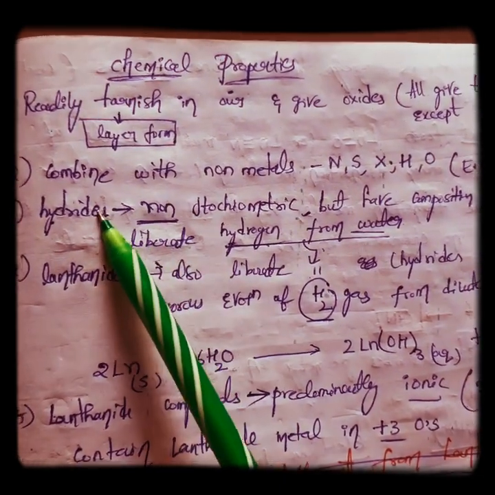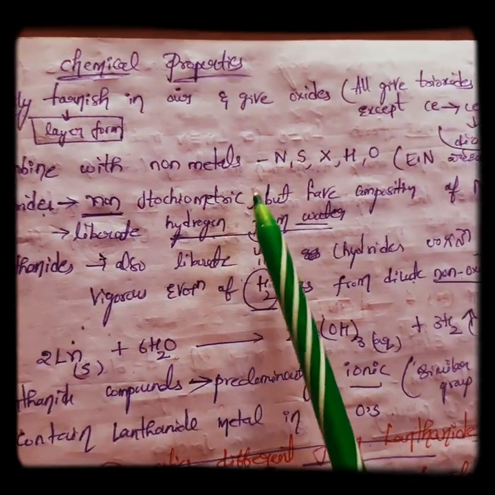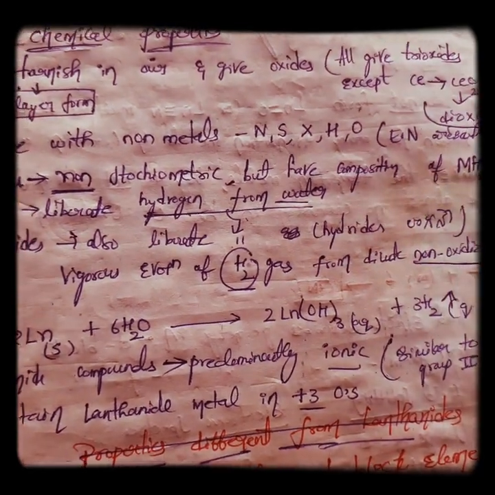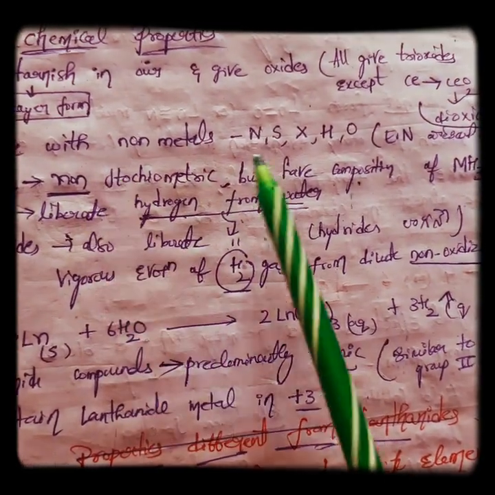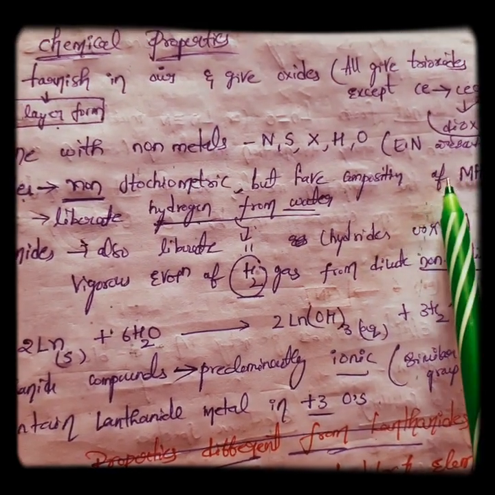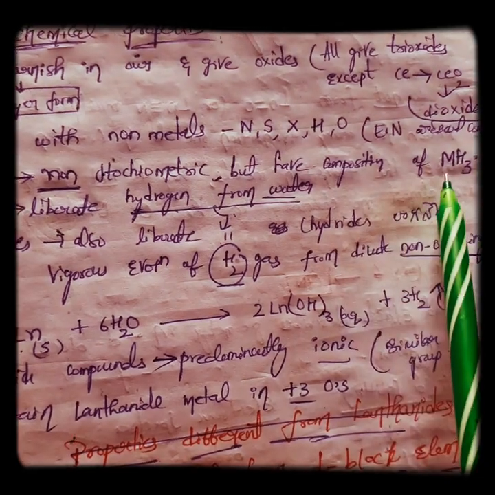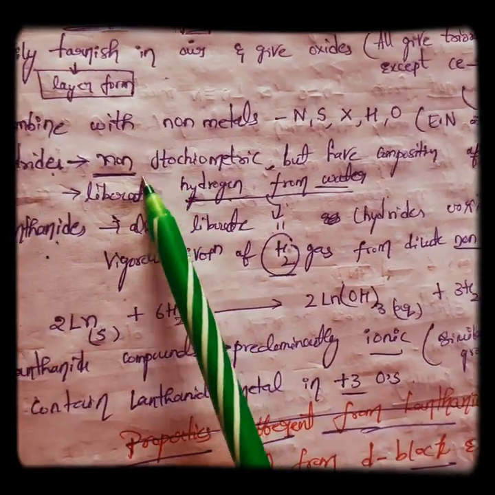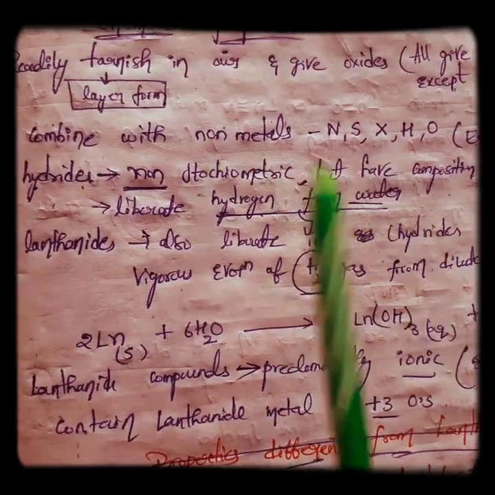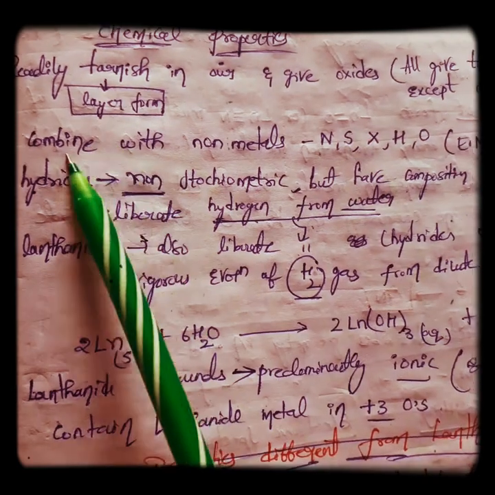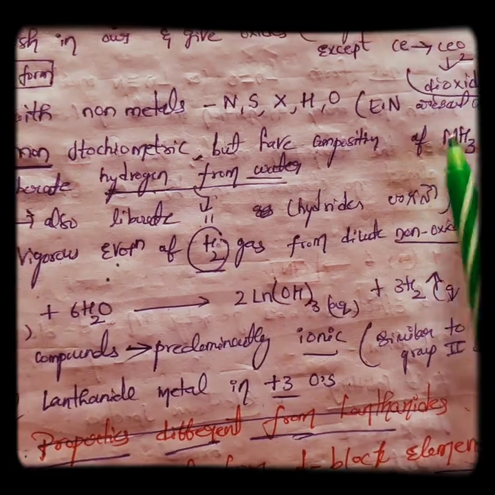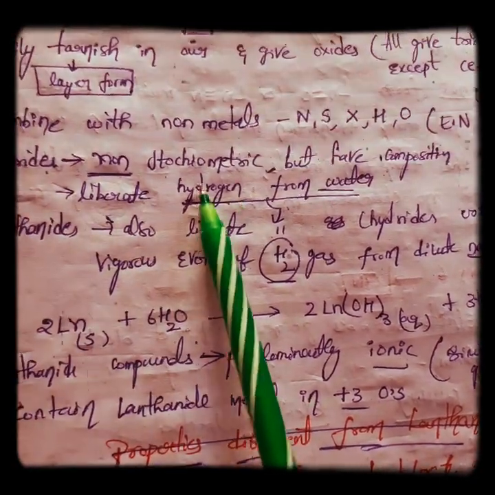Even though they are non-stoichiometric, they have the composition MH3, where H indicates hydride. And these hydrides liberate hydrogen from water. This is the general statement, friends.